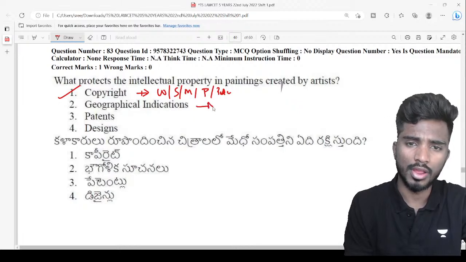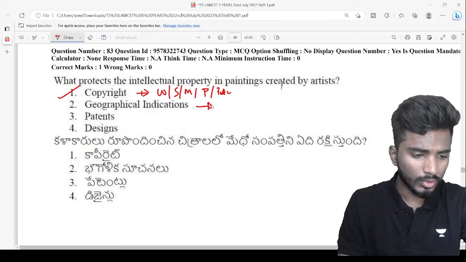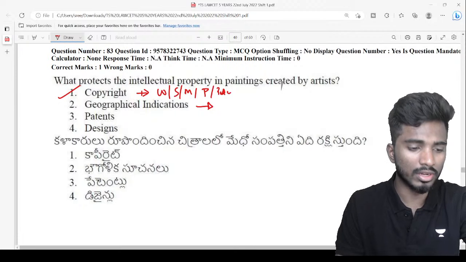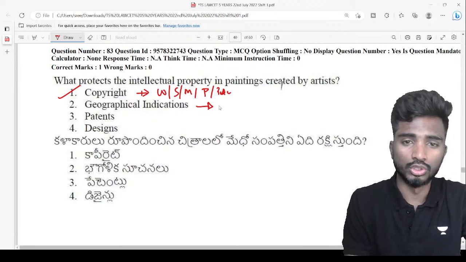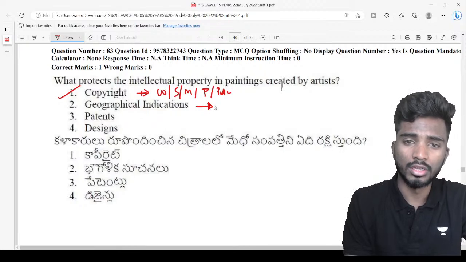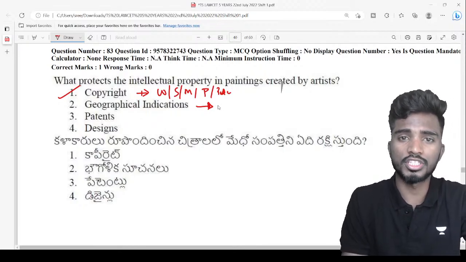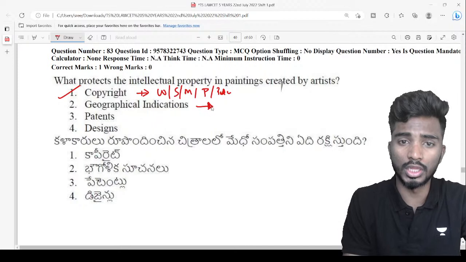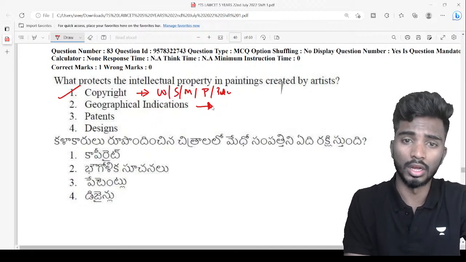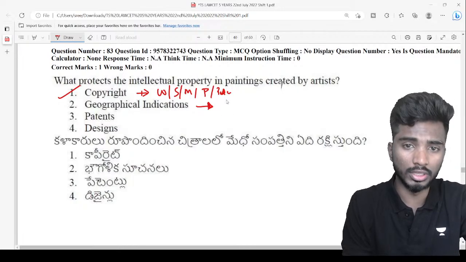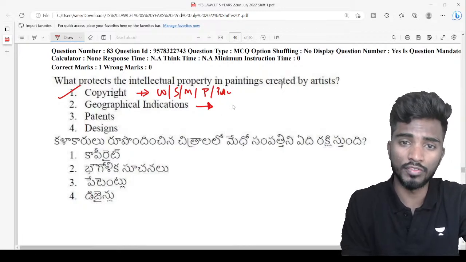Geographical indication is given in cases. I will clear it today, Alpha, don't worry. So geographical indication is given for something which is specific to a geographical region. Like for example, the laddu in Tirupati, let us say, it has geographical indication.